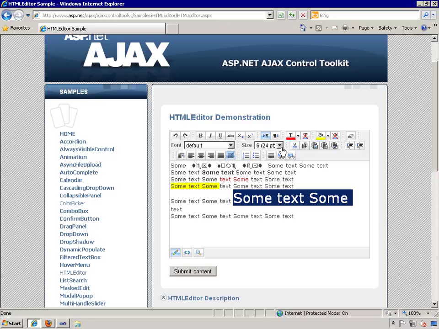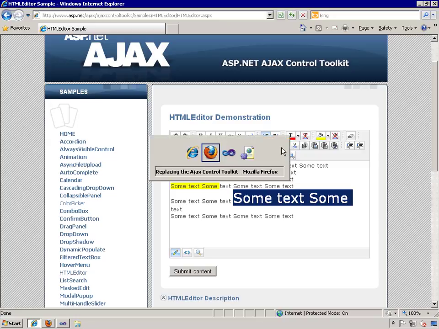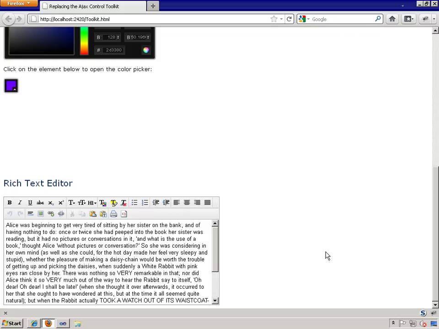NuGet is a Microsoft extension to Visual Studio that makes it easy to install Microsoft and third-party libraries into a project. So all you need to do is fire up NuGet, search for the CL editor, and then it'll insert that plugin into your project, along with all of the settings and any kind of support files. So there's the CL editor.